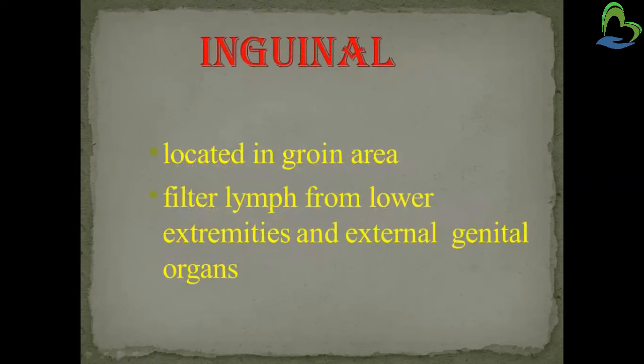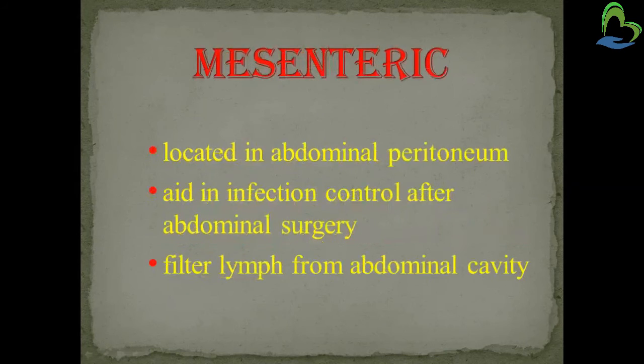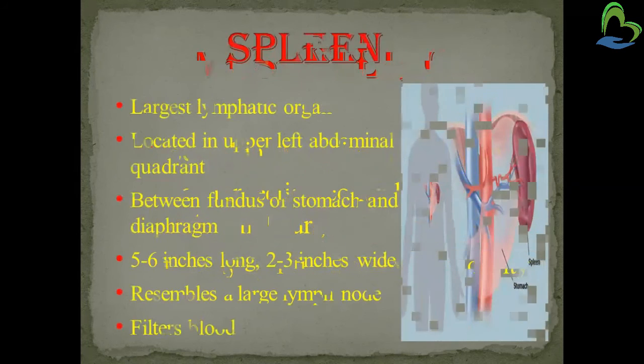Inguinal, located in the groin area, filters the lymph from the extremities and external genital organs. Then mesenteric, located in the abdominal peritoneum, helps in infection control after abdominal surgery and filters the lymph from the abdominal cavity.